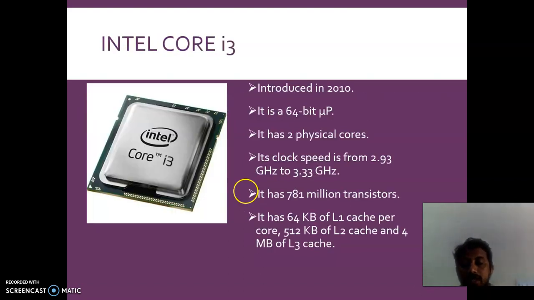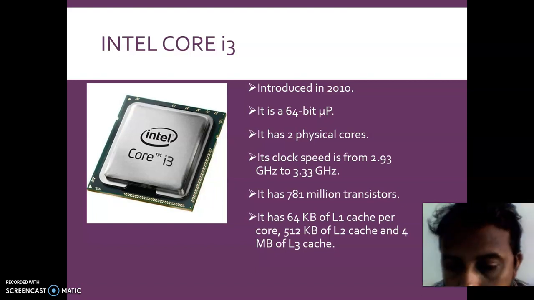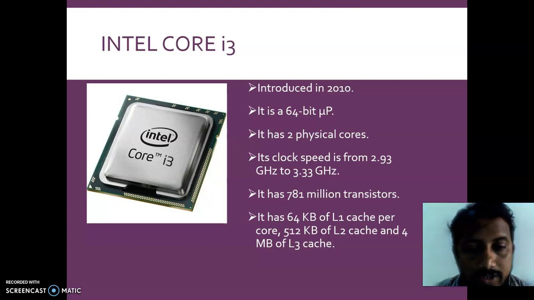I think you are using these processors. These processors have an operating speed of 2.93 gigahertz to 3.33 gigahertz, and they have 781 million transistors. So this is one of the major important things.